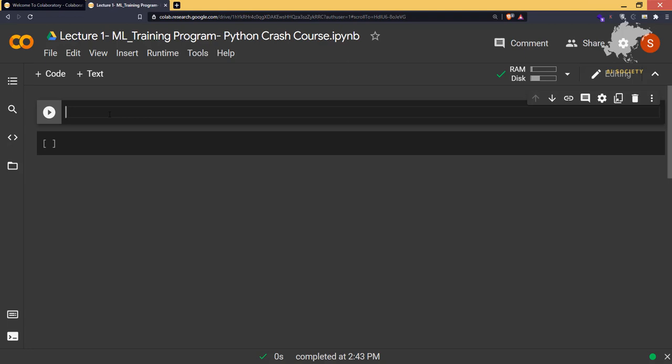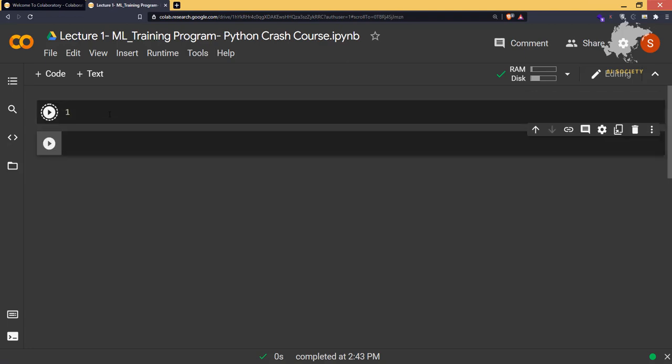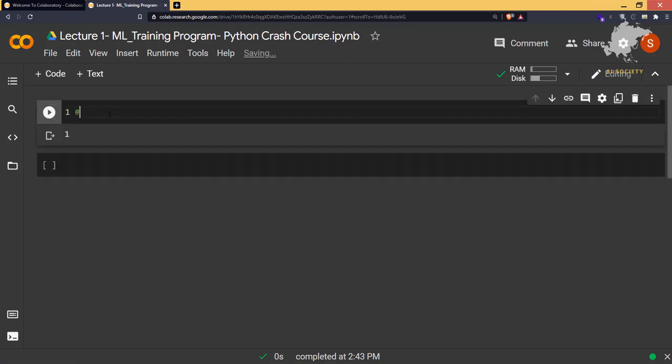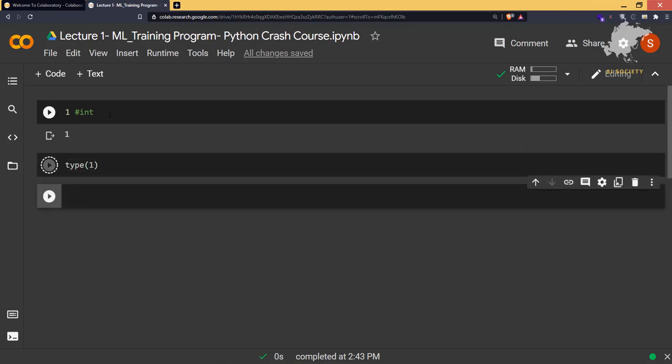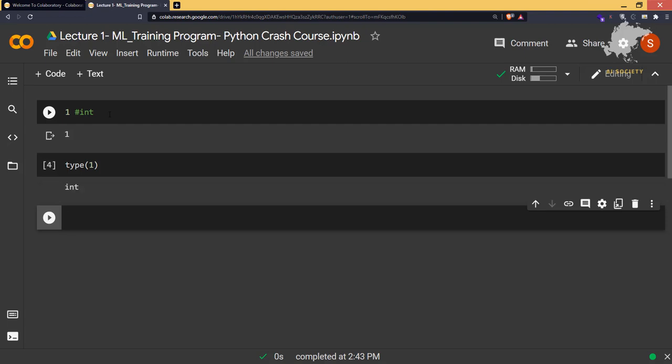So basically, first of all, you have to know about integers. So this number is known as an integer. If you type the type of 1, then it will show you the integer. Okay, then there is another data type called float, which is known as 1.0.